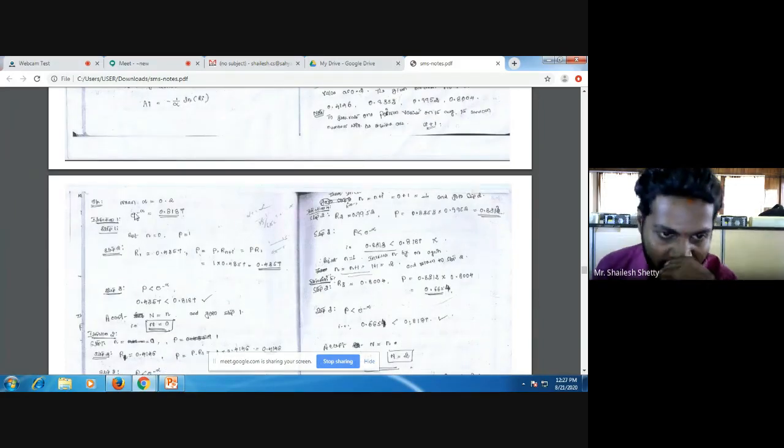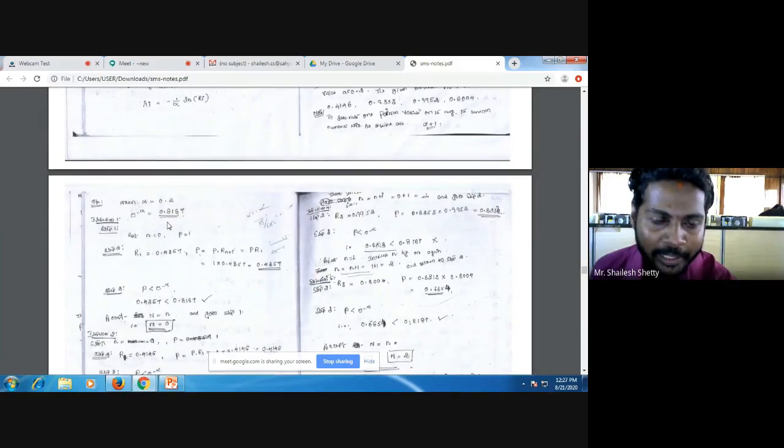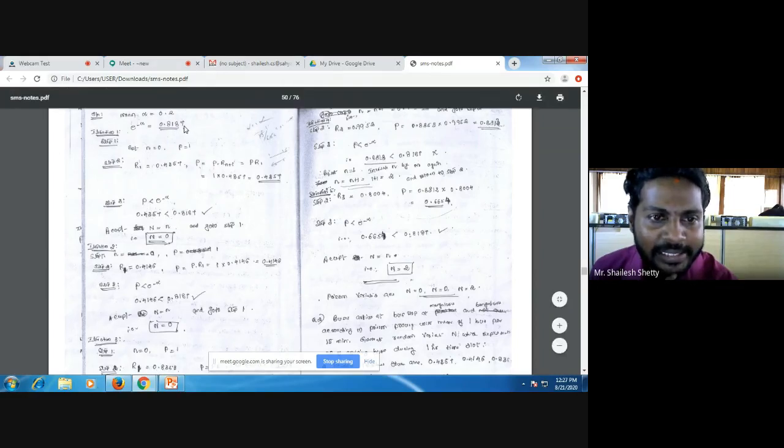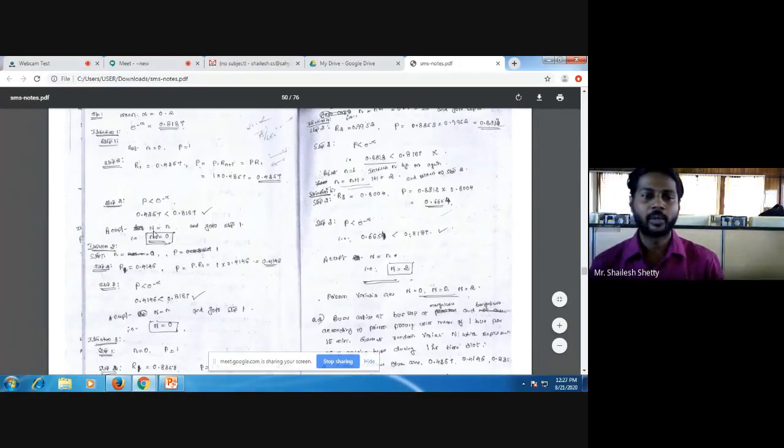Step 1, first find e power minus alpha. You get 0.8187. Now set n as 0, P as 1. Take the first random number, so 0.4357. So P equal to P into R1. So what is the P value? 1, right? 1 into 0.4357. You get 0.4357 itself. Now is your value less than e power minus alpha? Yes. 0.4357 is less than 0.8187. So I can accept capital N equal to small n. My capital N equal to small n value is how much? 0. So my first Poisson variate is n equal to 0. Similarly, I have to go on continuing.